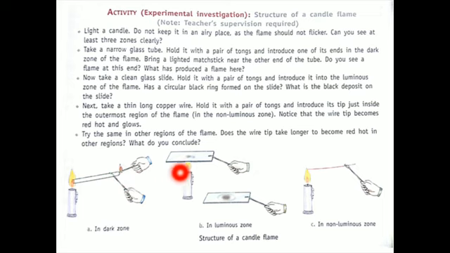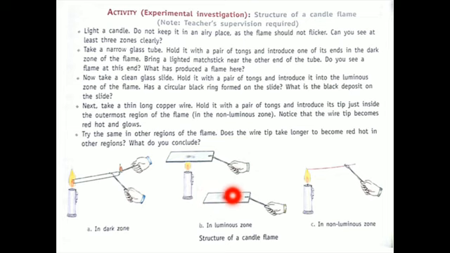Similarly, in the next setup, we have to take a glass slide. As you can see, this is the rectangular glass slide, and we have to place this glass slide inside the flame, in such a way that we put it onto the luminous zone of the flame. So after some time we will see the black color of carbon particles deposit onto this slide. So this is the deposition of black unburnt carbon particles.